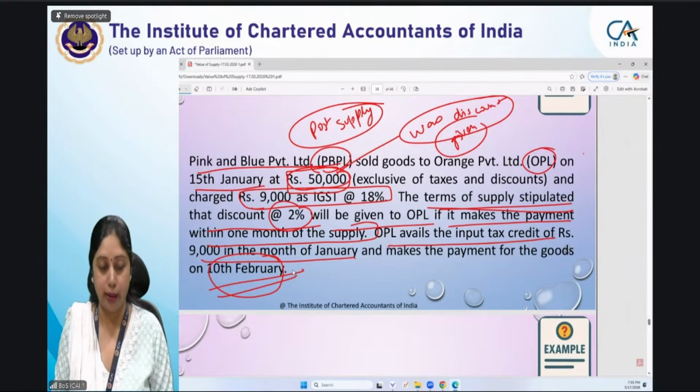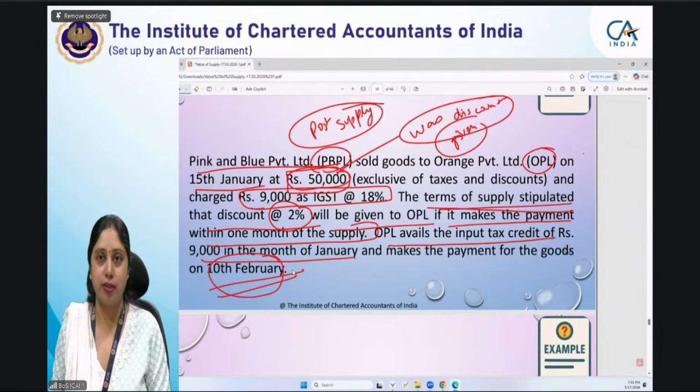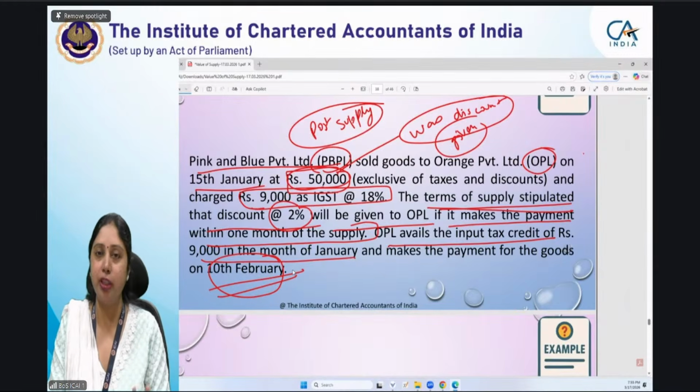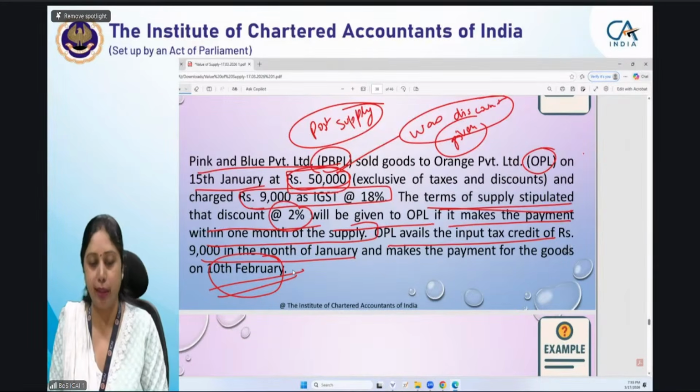अब सेकेंड पॉइंट आता है. उसके लिए हमारे पास 3 कंडीशंस थी. फर्स्ट कंडीशन दैट discount was agreed at the time of supply, which is fulfilled. Discount should be linked to invoices. Discount can be linked to invoices. 50,000 का एक invoice है, उस पे discount मिल रहा है, वो भी कर सकते हैं.